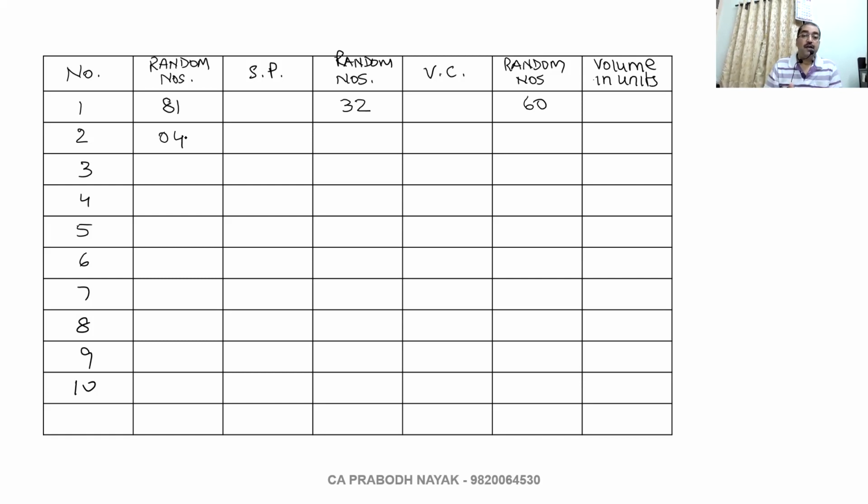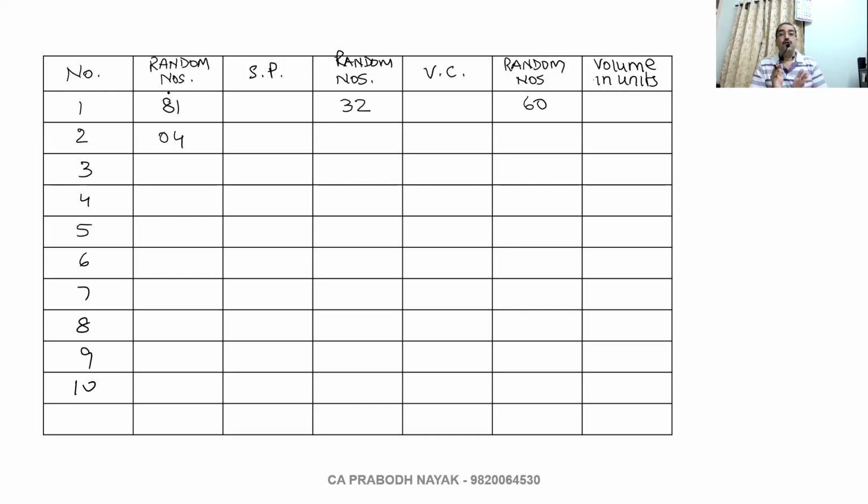Followed? Because they have not given me a breakup of that. In question number 2, I had given you separately for receipts and separately for payments. Now I have not given you separately for selling price, separately for variable cost, and separately for sales volume. So we will have to take the first 3 as the first for each one of the 3 variables. We can't take it vertically; we have to take it horizontally. And they have given us 30 random numbers purposely because there are 3 variables.